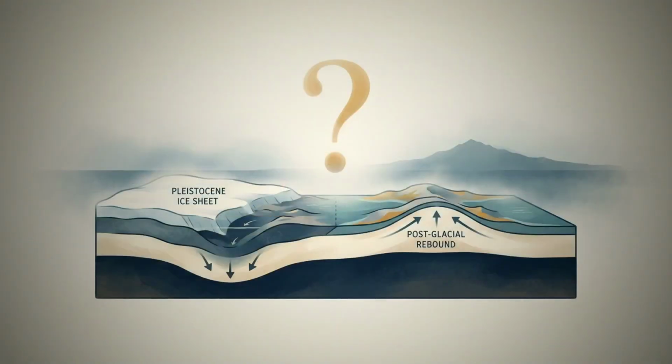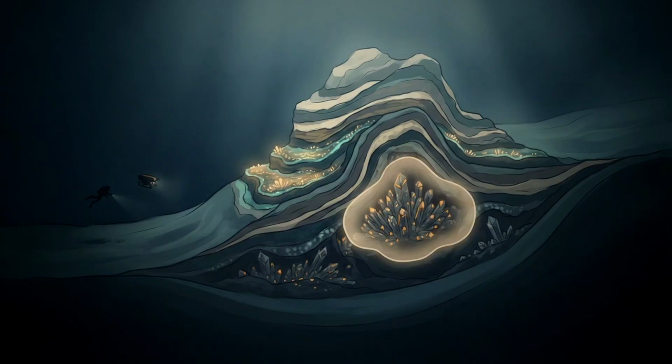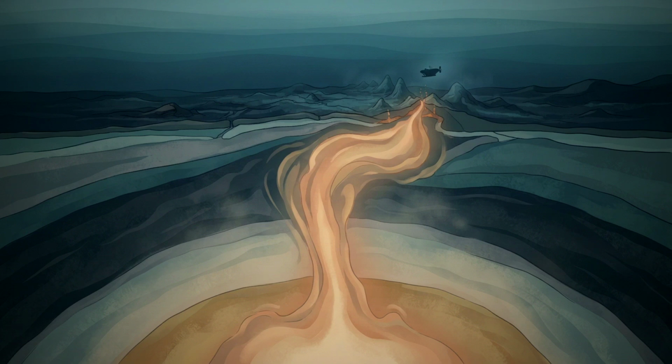But is rebound the whole story? No. The anomaly is larger than rebound alone can explain. Something deeper, a mantle plume or compositional differences, is pulling gravity down.